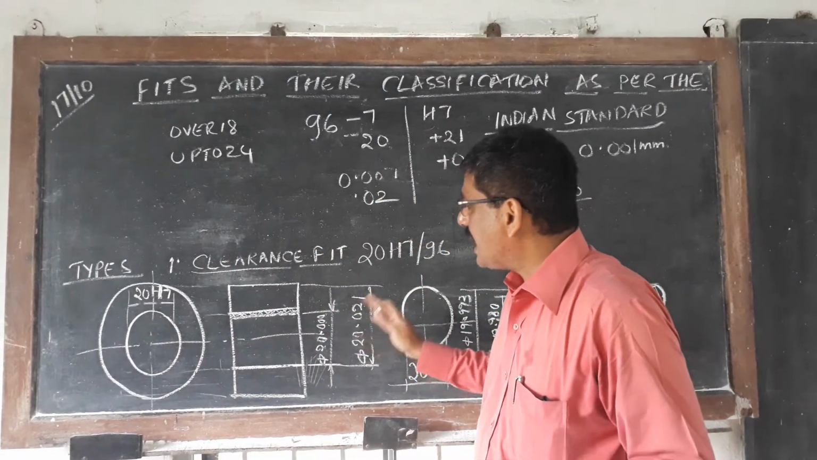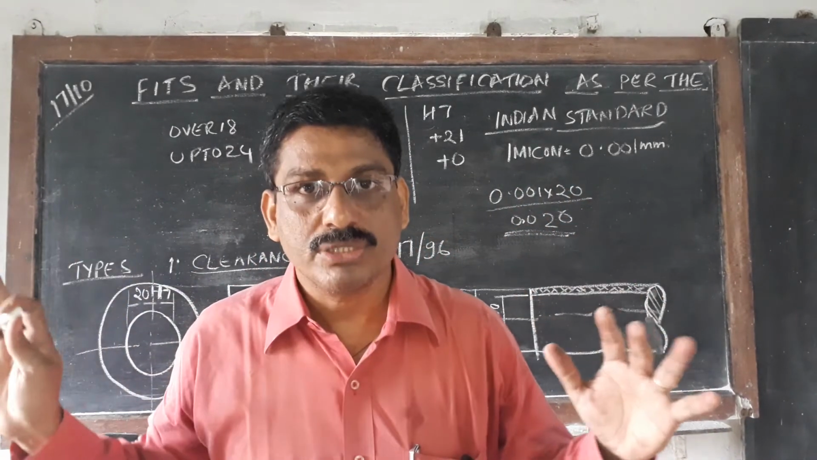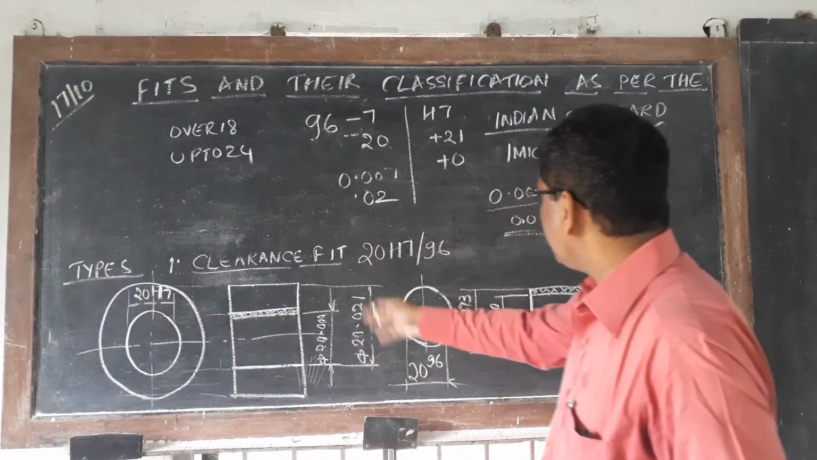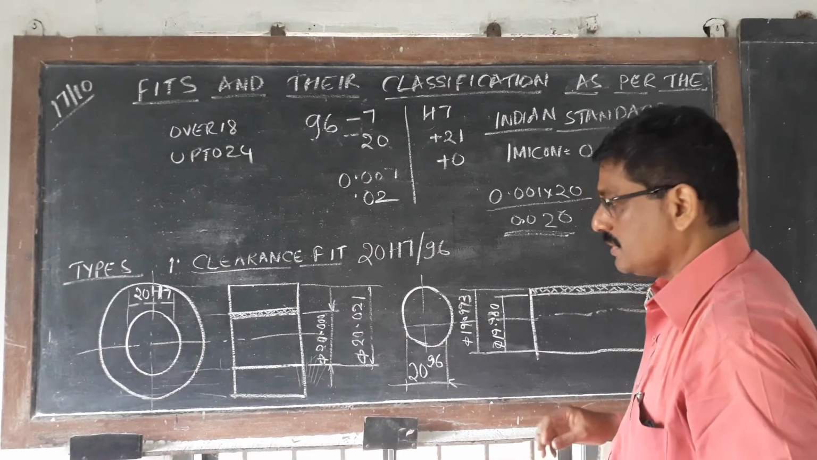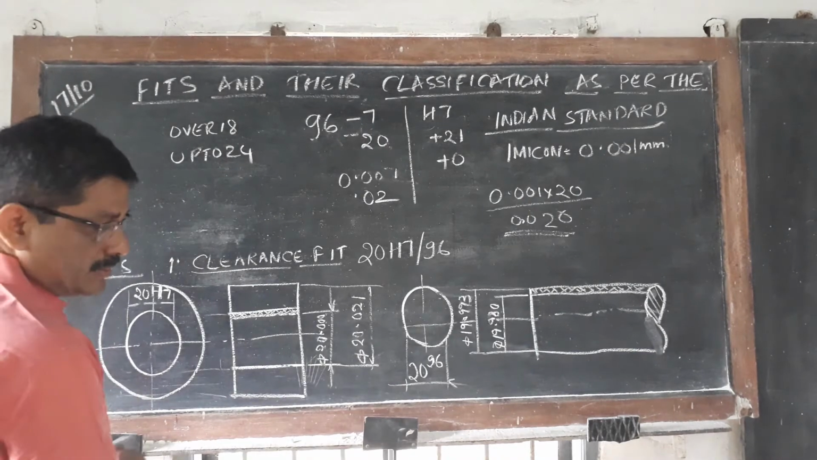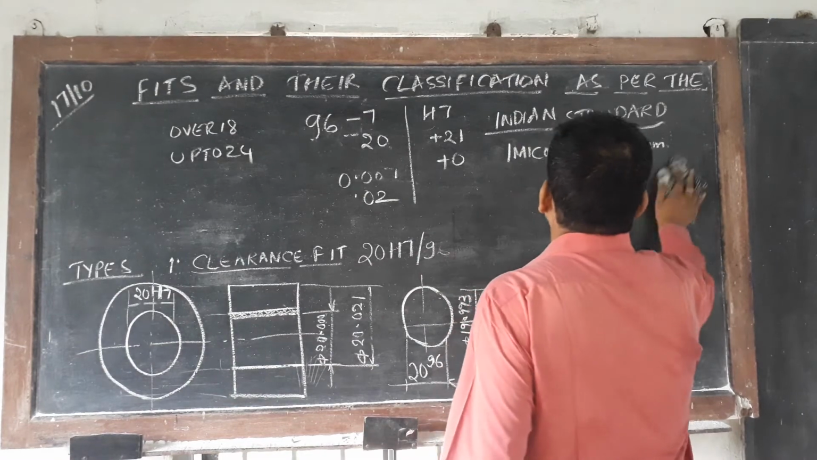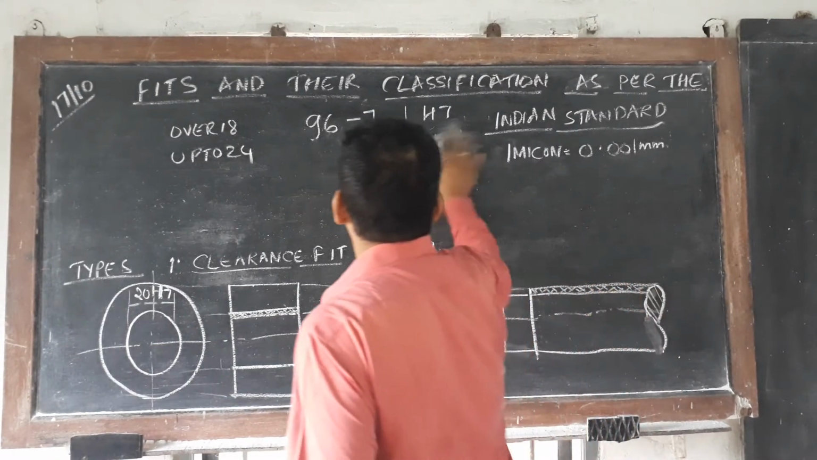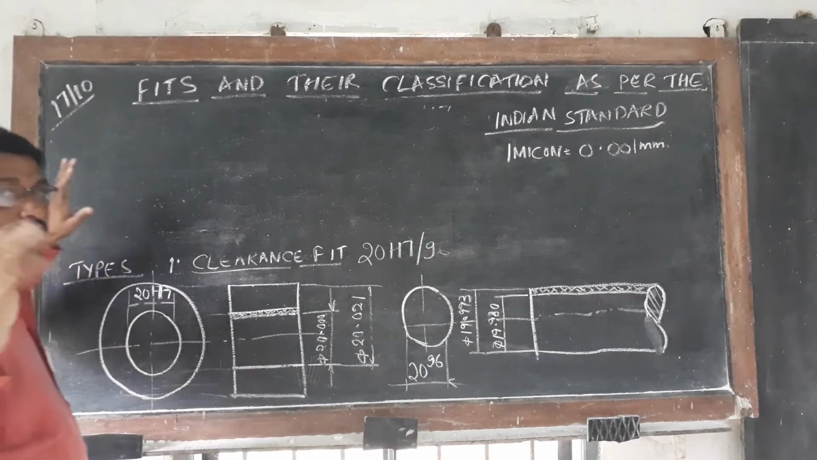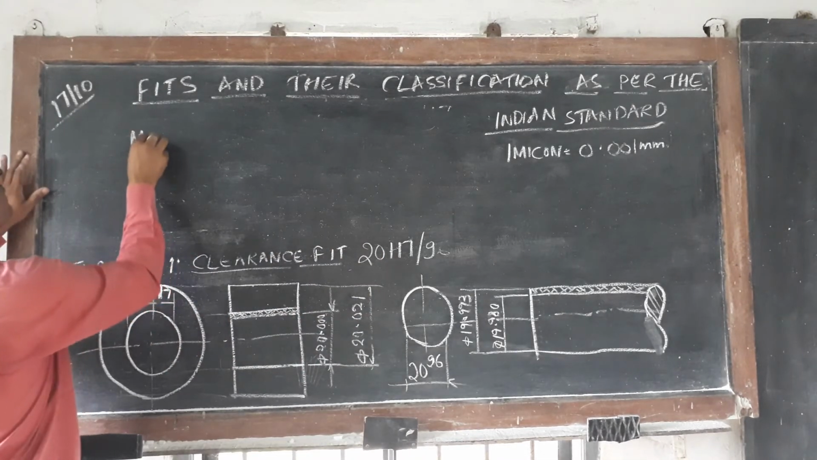Now you will calculate what is the minimum clearance and what is the maximum clearance that is possible. What is the minimum clearance and what is the maximum clearance? Now you can see directly, you can share now. When you maintain the size, how much maximum clearance are you getting?